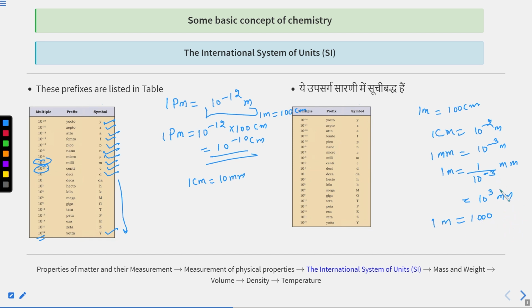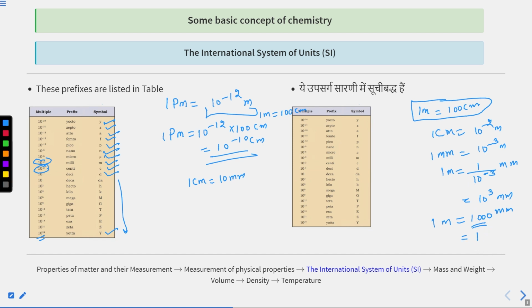Similar types of relationships you can derive yourself. In 1 meter 100 centimeters are there, and in 1 centimeter 10 millimeter are there. So in 1 meter 1000 millimeter is there.